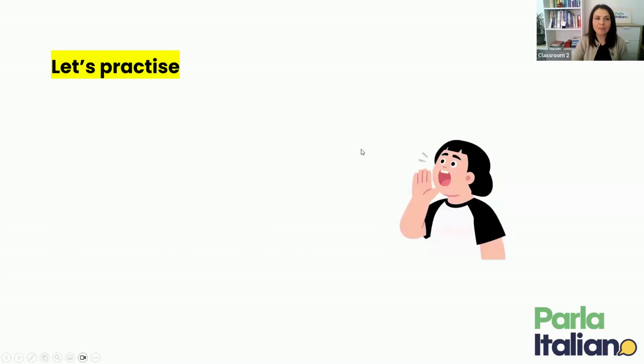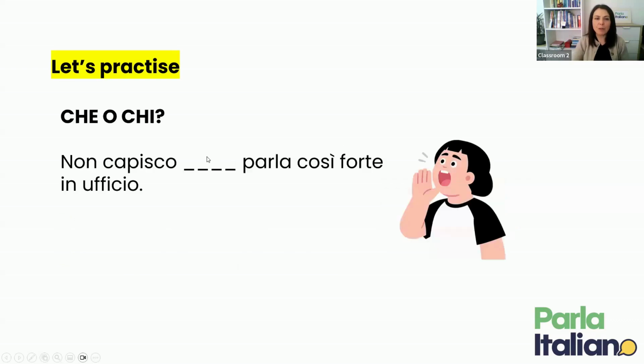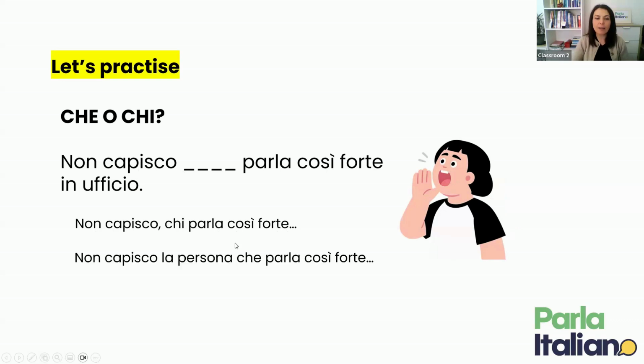Okay, let's try another sentence. Now we have non capisco, parla così forte in ufficio? I don't understand who speaks so loud in the office. Here we are trying again to use chi. Let's see if we can replace chi and see if it's correct. Non capisco la persona che parla così forte. I don't understand the person who speaks so loud. Okay, this makes sense. So this sentence, non capisco chi parla così forte, is correct and you need to use chi.